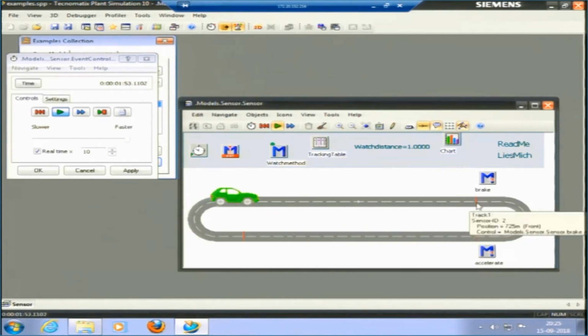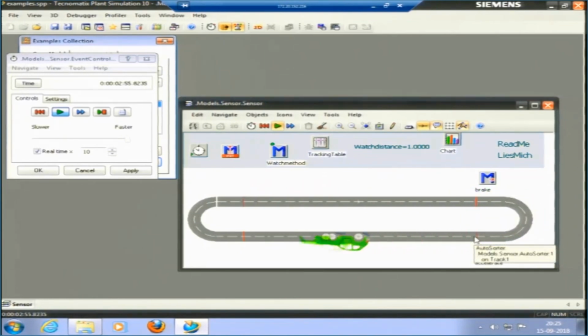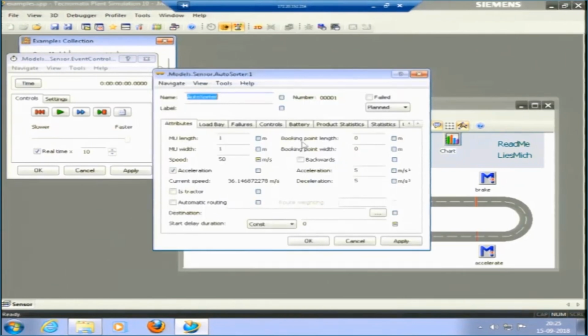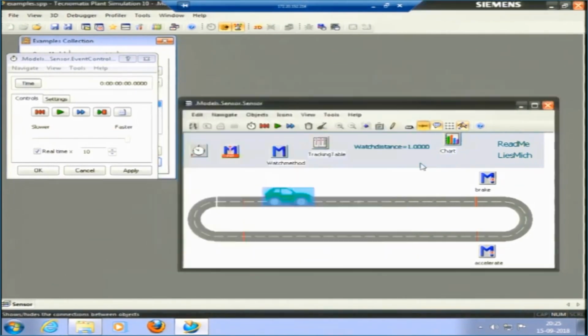So, at this point, brake would apply. It is accelerate now. The brake would apply. It will take a turn, accelerate. It will accelerate from this point. So, this is a kind of entity, this car here. We had just one kind of entity. This is another entity which is in the form of a car. The name is auto sorter.